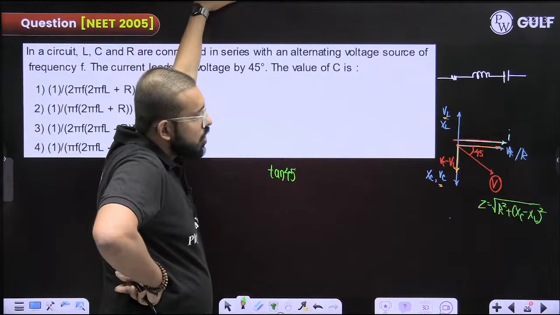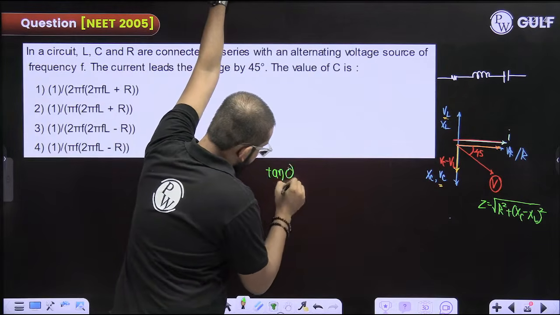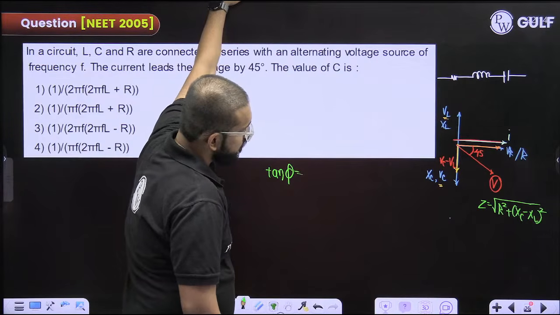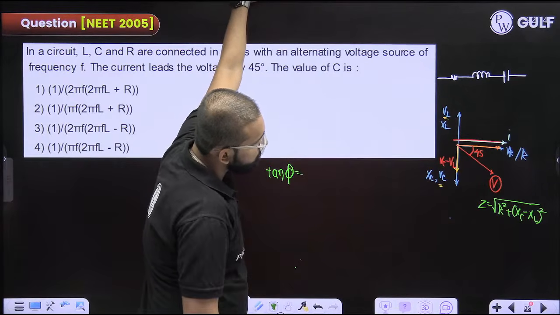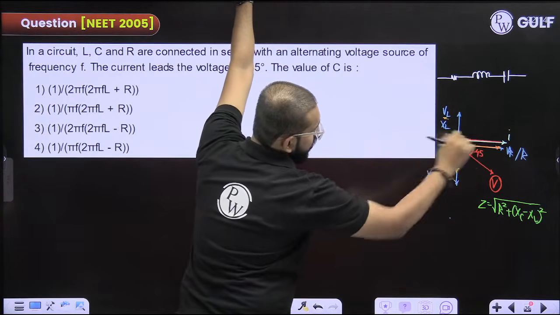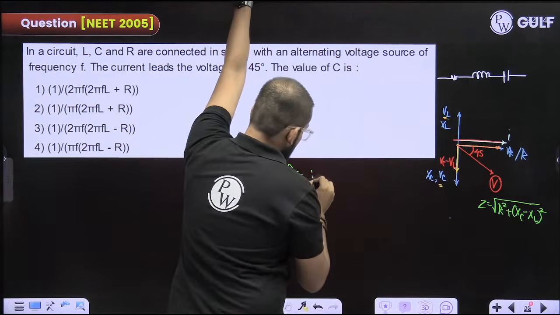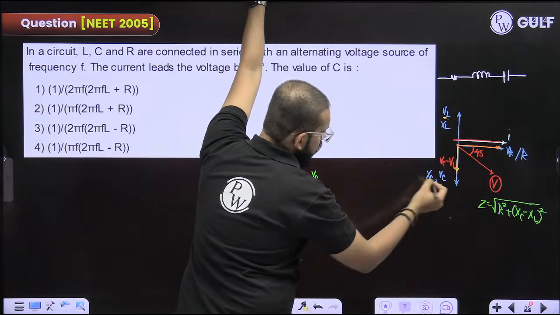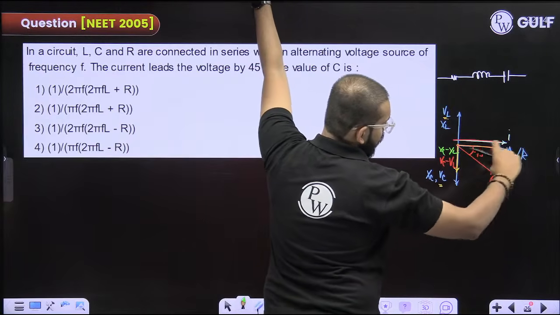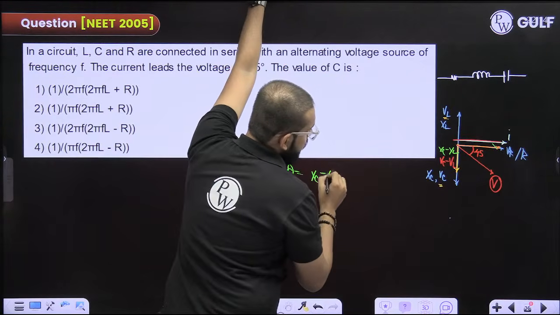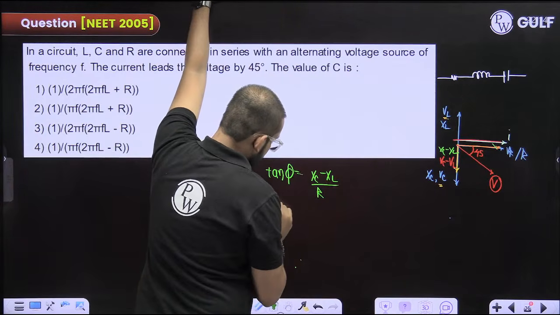So this phi, tan phi will be equal to how much? Opposite side upon adjacent side, XC minus XL upon R. Done. Tan 45 degrees is 1.